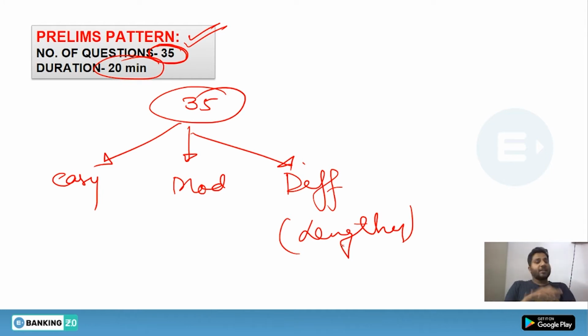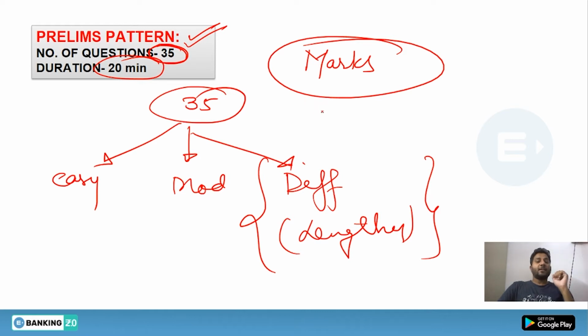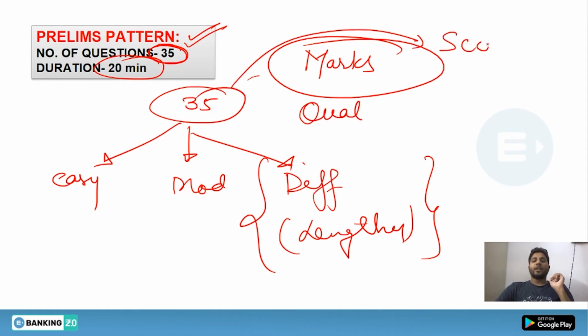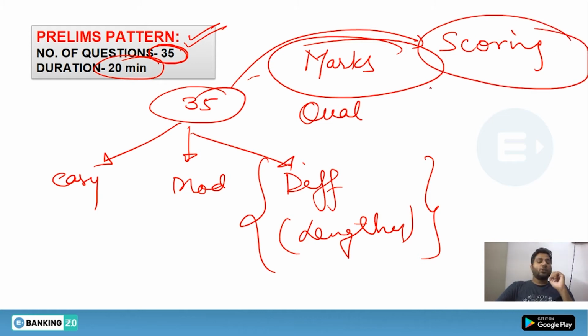Why? Because there is no such difficult question in the prelims examination. You should know that, because dealing with difficult questions in prelims would be unfair, as the marks are not added in the mains exams, as SSC does. Here you just have to qualify it. But the main thing is, this is the scoring area and you cannot afford to lose any question. Do as much as possible, because if you score well here, then you will take a breather in the English segment.